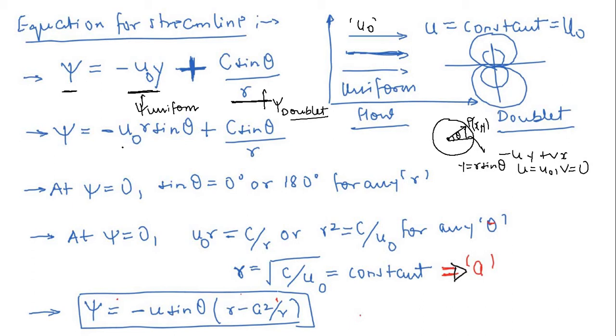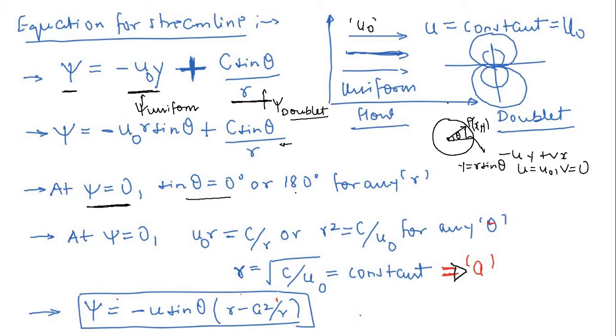So this is psi is equal to minus u naught r sine theta plus c sine theta by r, right? Now, a very important thing I am going to discuss here. Now see here, at psi is equal to 0, sine theta is either 0 or 180 degrees. Very obvious. If you put this 0 and this u naught and r for any value of r, any radius r,